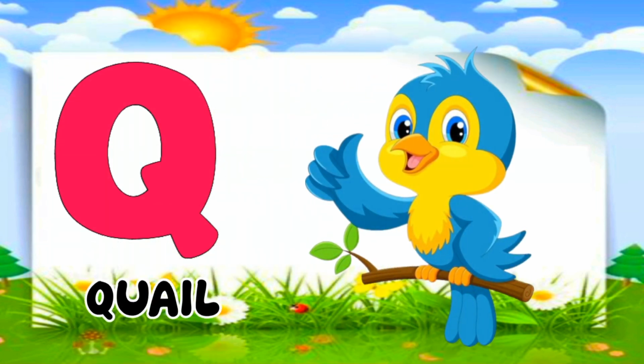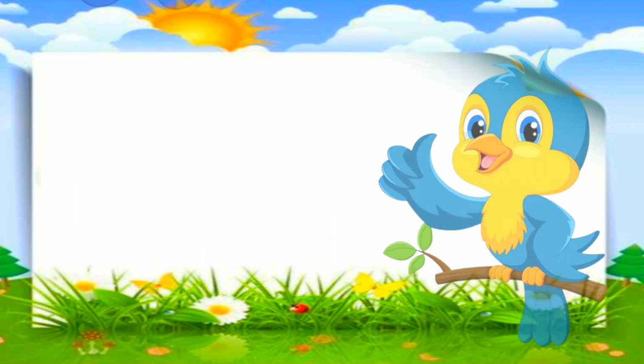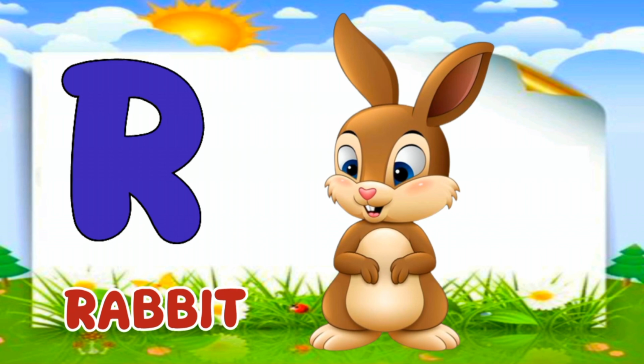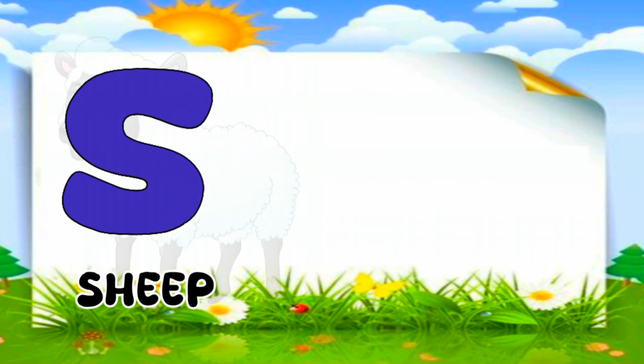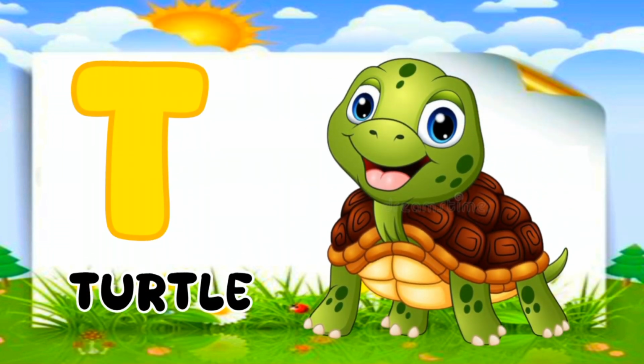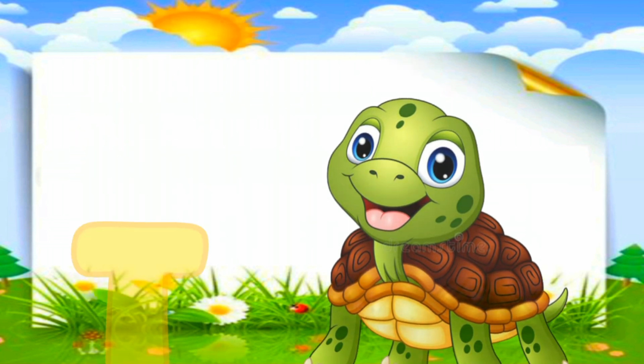Q for quail. Quail means quail. R for rabbit. Rabbit means khargosh. S for sheep. Sheep means bhed. T for turtle. Turtle means kachua.